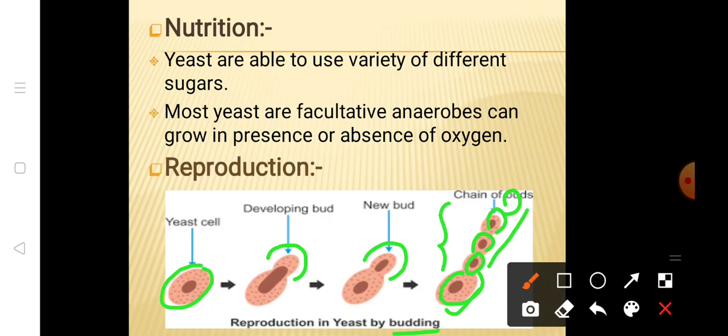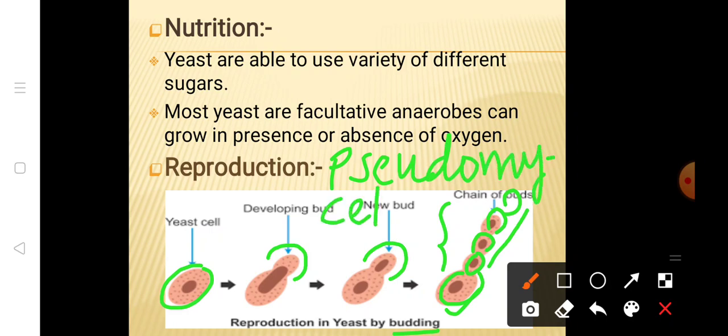We can also say a short chain of cells is called pseudomycelium. This is all about reproduction in yeast.